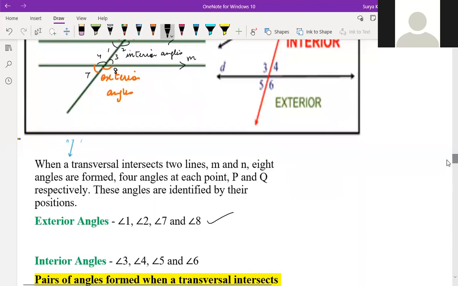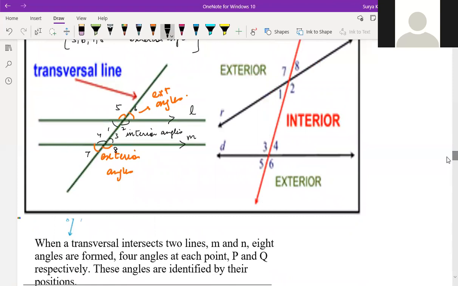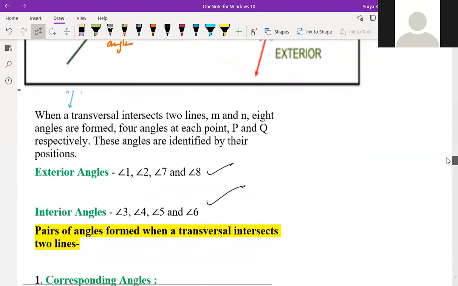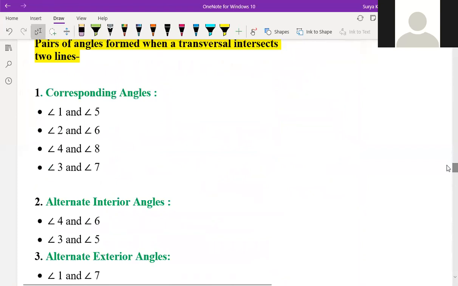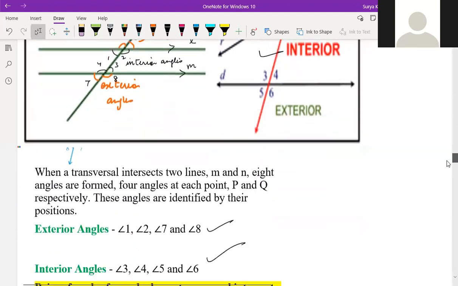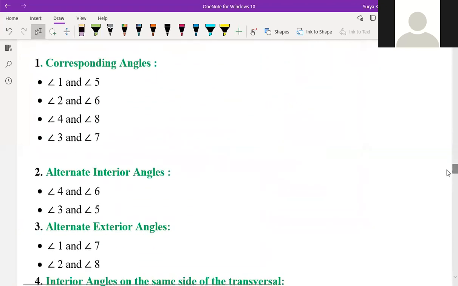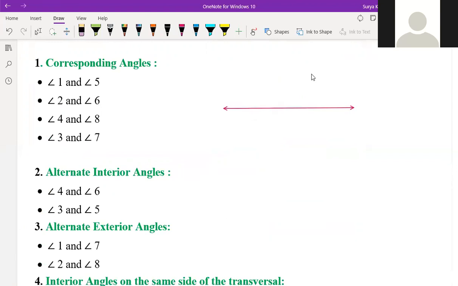The same thing is given over here. So they are just telling about the other one, this one. Okay, they are talking about this part, and I have just discussed this one. Now corresponding angles, alternate interior angles, alternate exterior angles. So we'll just discuss one by one. Now I'm just drawing the diagram as per this only. So this is one line.